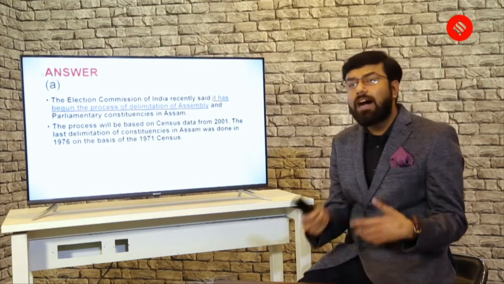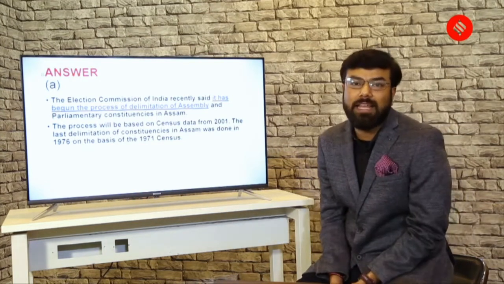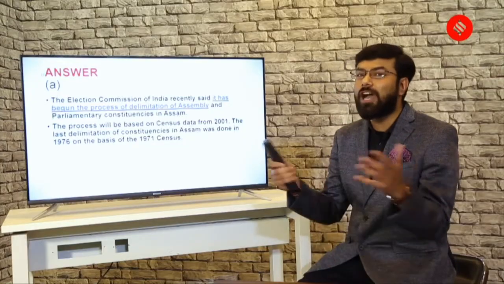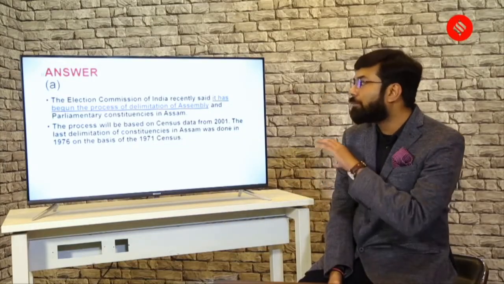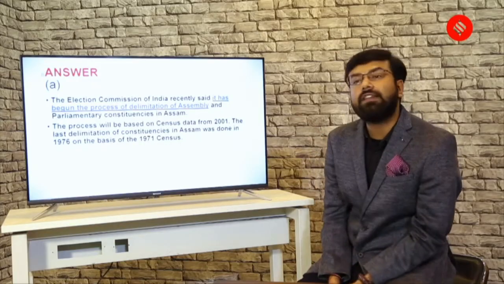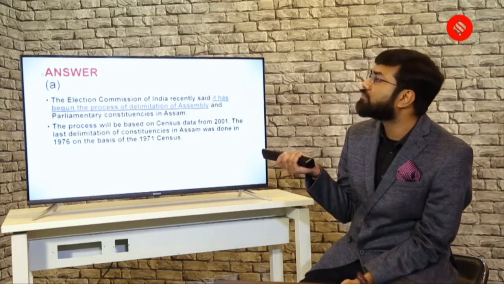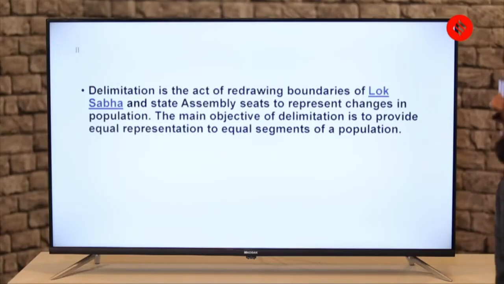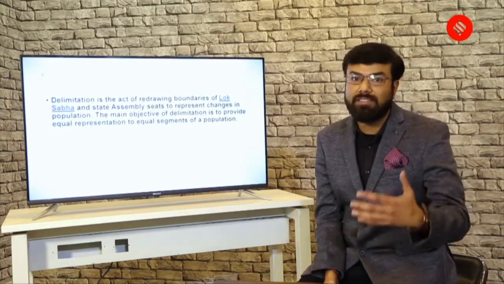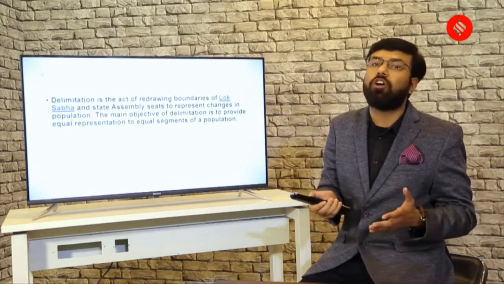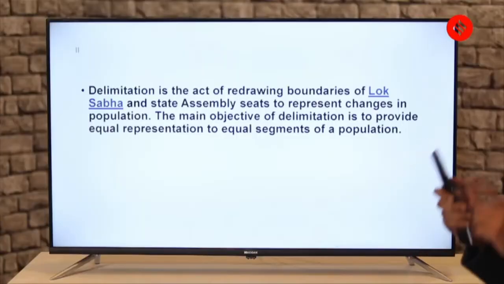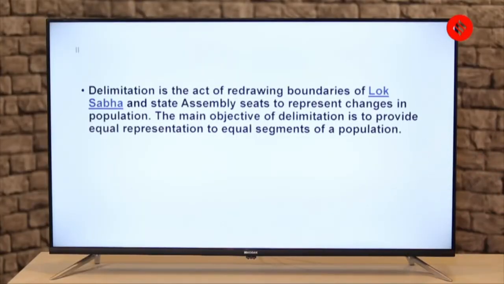So though they might not ask you related to Assam, or maybe they can, you never know, it's the most unpredictable exam, but you should know that the process right now will be based on the data from 2001. Now, what is delimitation? It is an act of redrawing boundaries of Lok Sabha and state assembly seats to represent change in population. So as the population increases, obviously the size of the constituency also increases. That process of redrawing the boundaries of Lok Sabha and state assembly is known as delimitation.